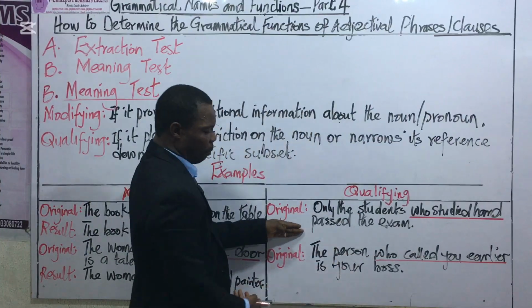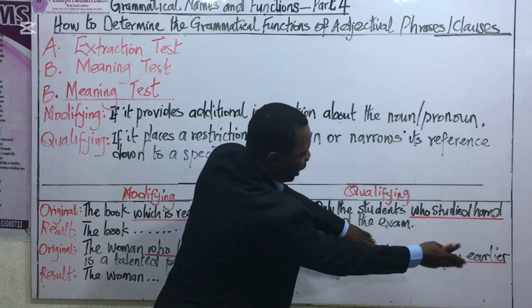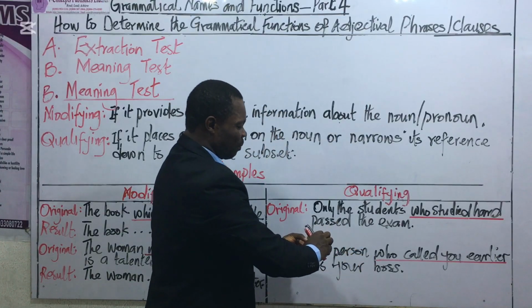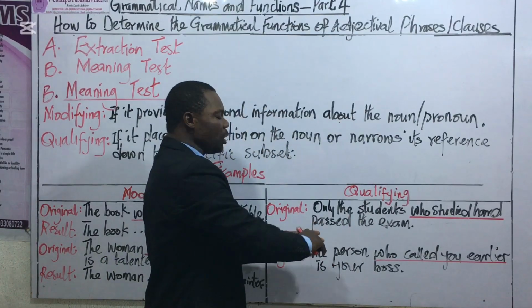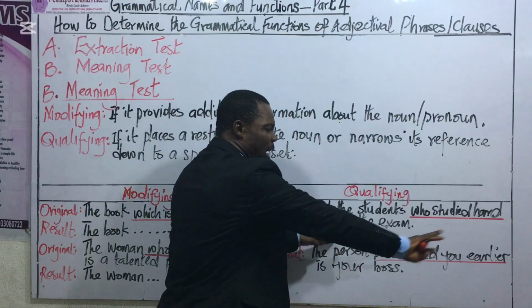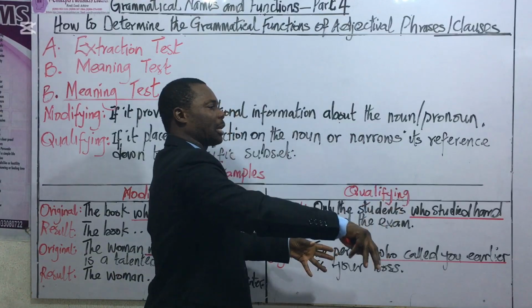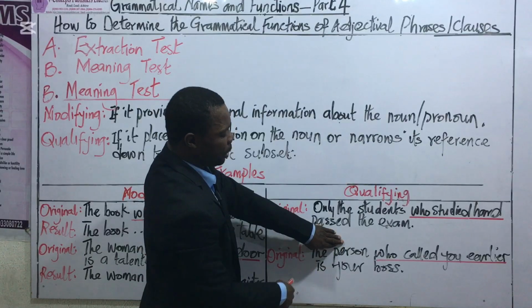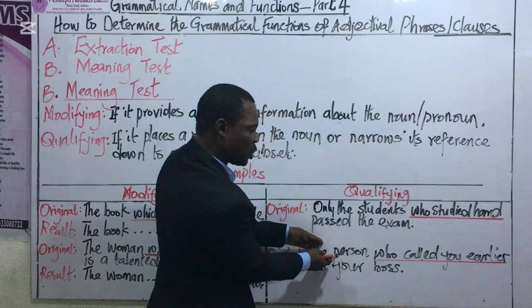Now here we go with the second example. The person who called you earlier is your boss. And we are considering the clause who called you earlier. When you look at this clause very closely, you would understand that it is trying to specify the particular person that called this fellow. And it is trying to differentiate this person from the many people that are probably around the person, or from the many people that may have called the person over that particular period of time. Therefore, we are going to say that this clause is narrowing down the reference of this person to a particular subset.